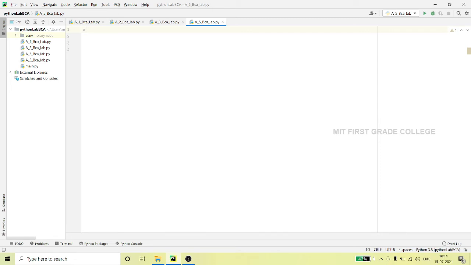We saw in the Python interpreter how it works. We will try to write the code in PyCharm and see how it behaves. First we will see break, and then we will see continue.